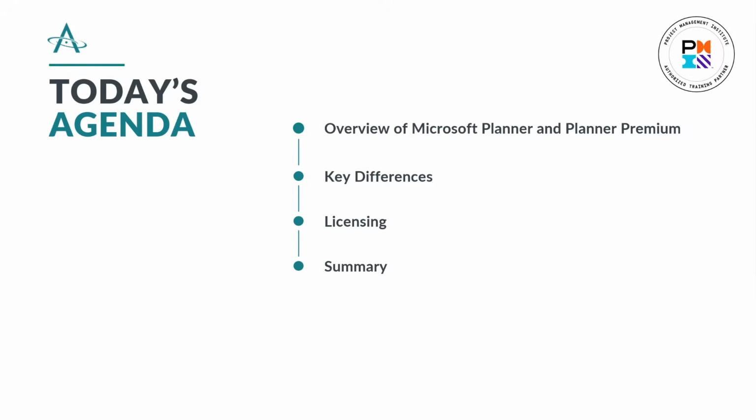We will start with an overview of Microsoft Planner and Planner Premium, highlighting what each tool is designed for and the kind of work that they're best suited to handle. Next, we'll dive into the key differences between the two and explore some real-world use cases to help you decide which might work best for your team. Then we're going to look at licensing requirements so you know what's included with your current M365 subscription and what might require an upgrade.